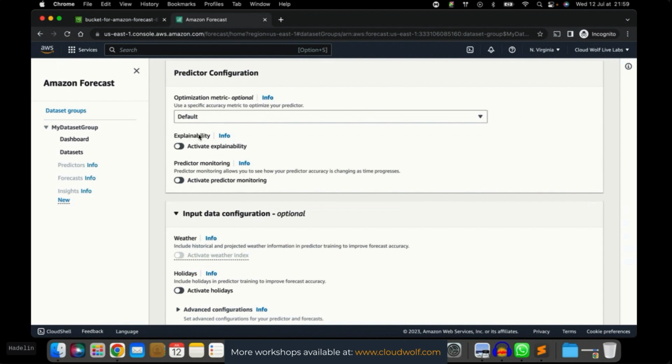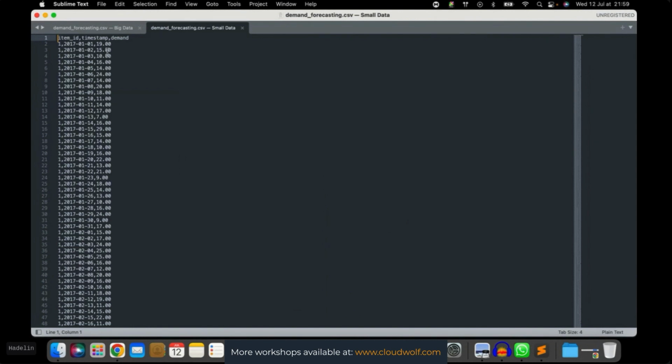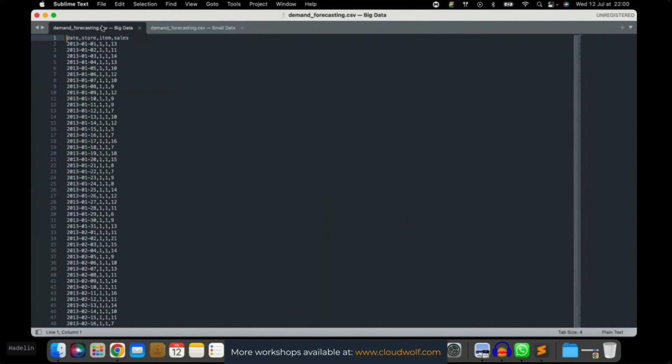Okay, then explainability. Do we want to activate explainability? Here, for the small data, this won't be necessary. Why is that? Because the explainability will give you an analysis of your different attributes by showing which ones have the most impact on the demand, which you want to predict. And since in the small data we only have the item ID attribute, the time step, and the demand, there are not really other columns that could help in predicting the demand. We don't have that. In big data, we have that with the store.